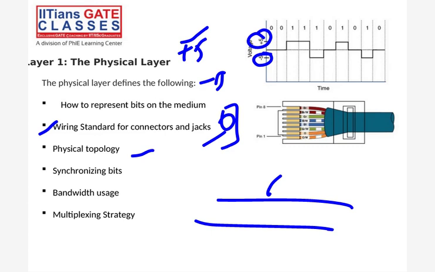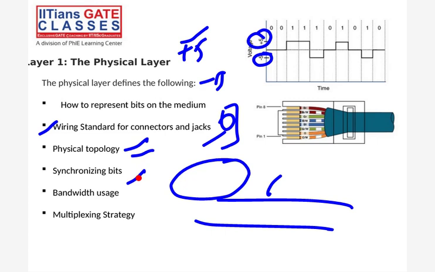And synchronizing bits. Synchronizing bits means when at the physical layer you are sending data in bit form, 0 1 0 1, what will be the starting bit and what will be the last bit? That is synchronization. How does the receiver know this is the last bit of the packet? How does the sender know this is the last bit or the start bit of the packet? How will synchronization happen between host A and host B? That whole thing is synchronization of bits.